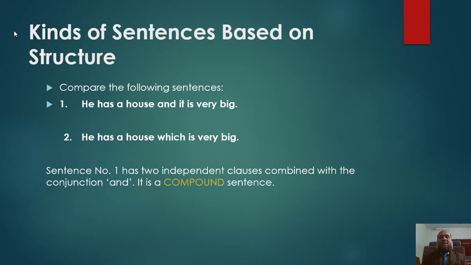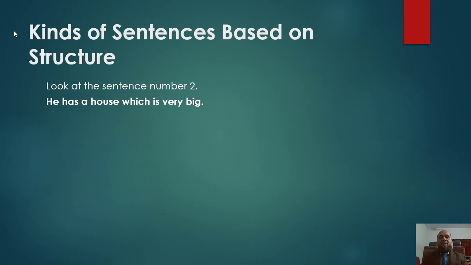Compare the following sentences. Number 1, he has a house and it is very big. Sentence number 2, he has a house which is very big. Sentence number 1 has two independent clauses combined with the conjunction and, so it is a compound sentence, whereas sentence number 2 needs your special attention.